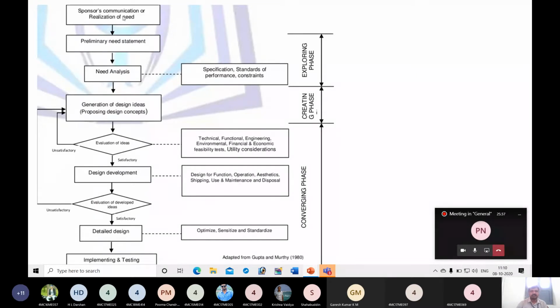Sponsor's communication. Sponsor means the company in which you are working. They are giving you salary, they hired you as a design engineer, and they will communicate what you have to design. If you are designing a product of a company, you will get the sponsor's communication. So they are investing in your design.